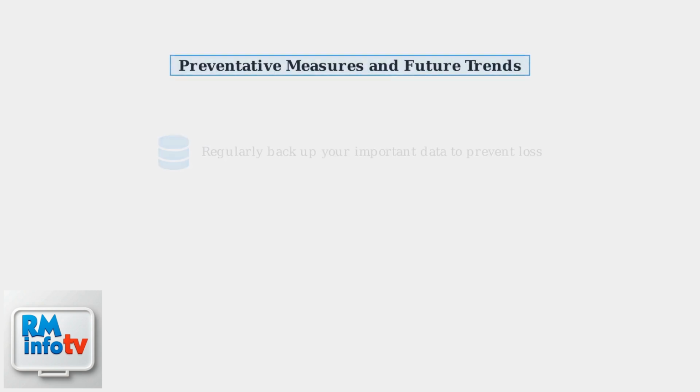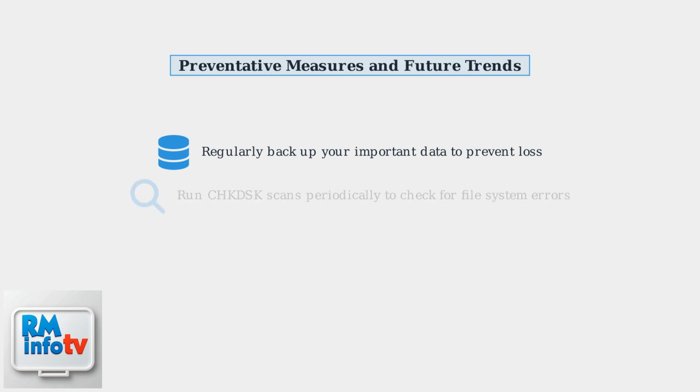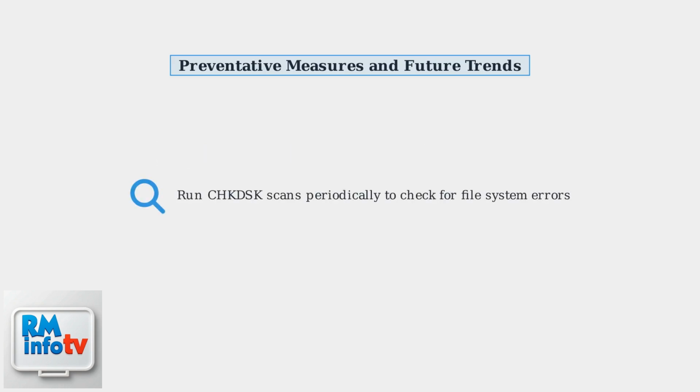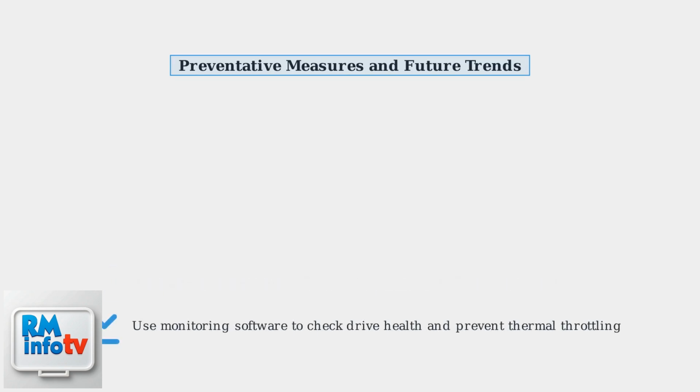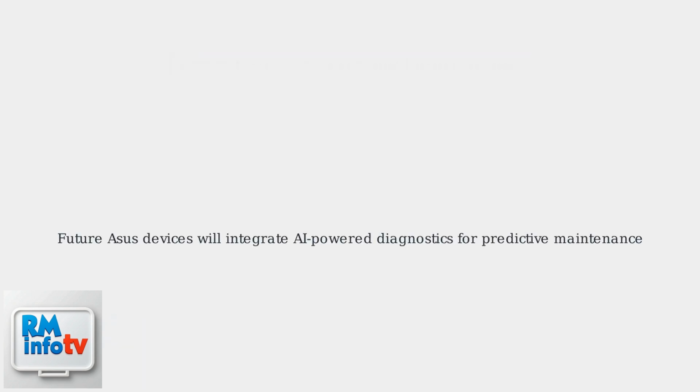Regularly back up your important data to prevent loss in case of drive failure. Run CHKDSK scans periodically to check for file system errors. Keep your BIOS UEFI updated. Be aware of the trend of increasing SSD failures, particularly NVMe drives due to heat. Consider using monitoring software to check drive health and prevent thermal throttling. Expect future Asus devices to integrate AI-powered diagnostics for predictive maintenance.